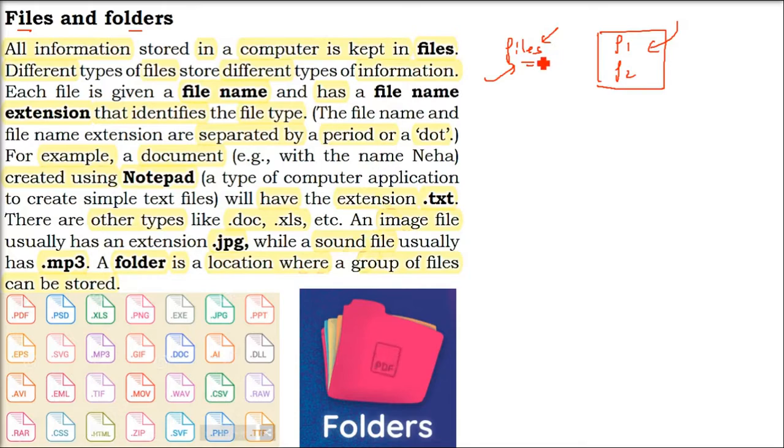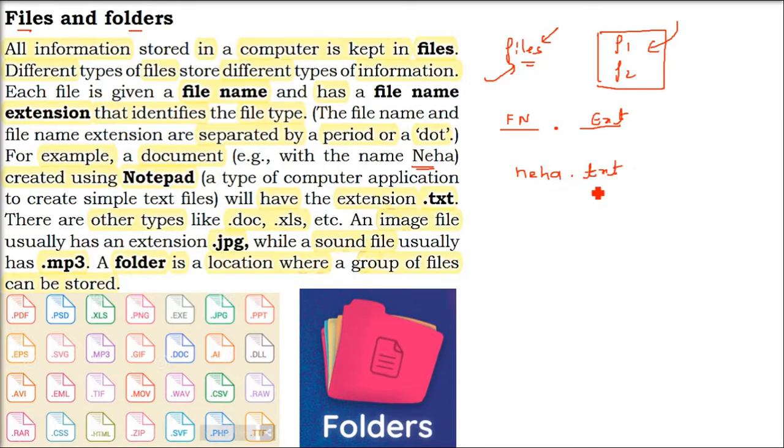Every file has a file name along with an extension. Here it will be a file name, separated by a dot, and then there will be the extension. So with that dot there will be the extension. Now the extension will show what kind of file it is, or what this file contains. For example, we have a text file. Let us take an example of Neha, right? So if we are making a text file, it will be neha.txt.